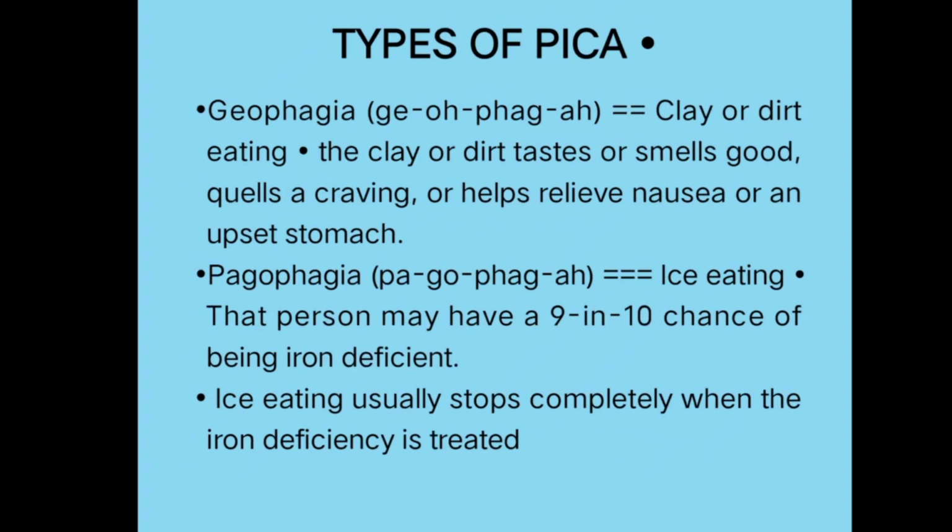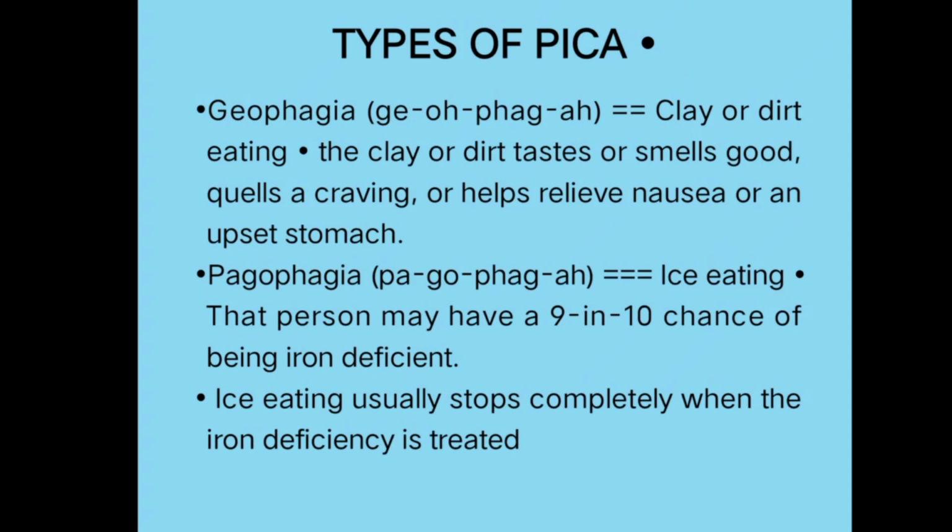Next is types of pica. So geophagia, that is clay or dirt eating. The clay or dirt tastes or smells good to these children, which quells the craving or helps to relieve nausea or an upset stomach. Next is pagophagia, that means the child who ingests ice cubes.